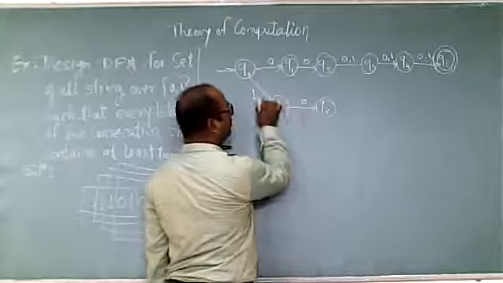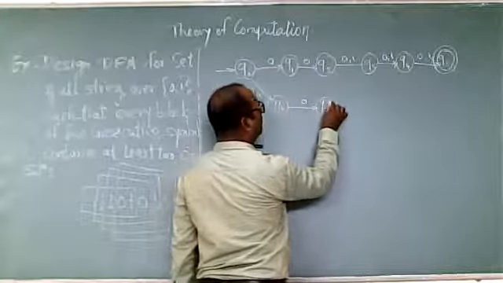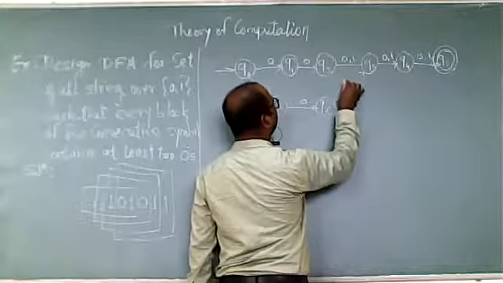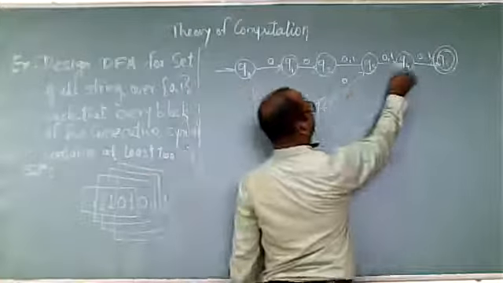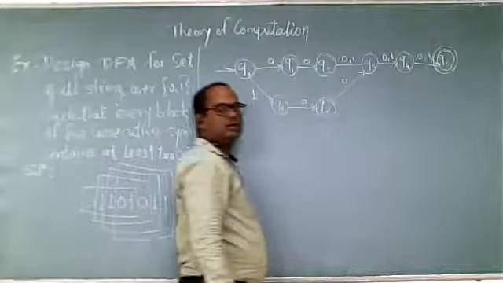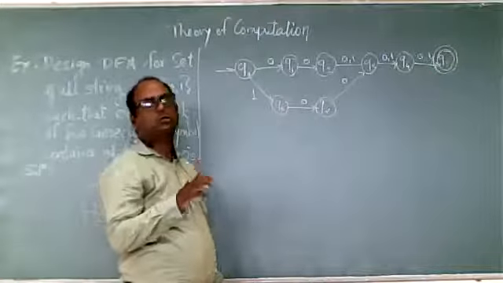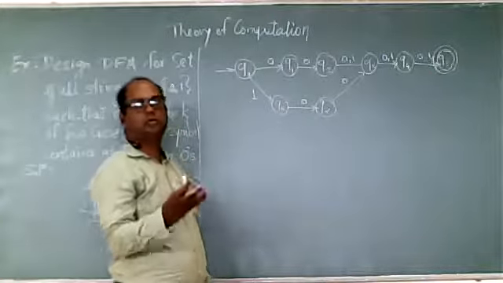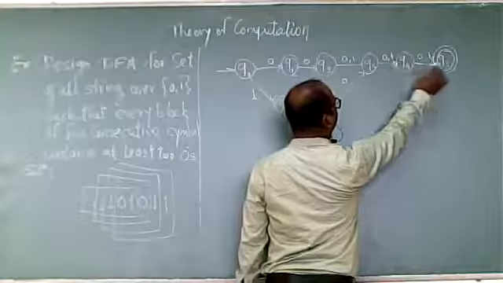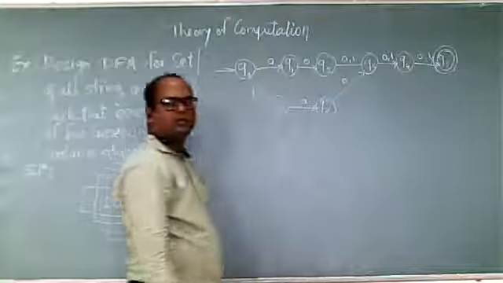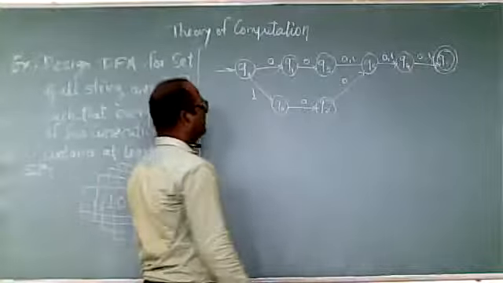The third alphabet we require as a 0, so 1 0 0, two zeros are there. After that it can be anything, because at least two zeros, more than two is allowed. So 1 0 0, then 0 or 1, 0 or 1, anything, and it goes to the final state.